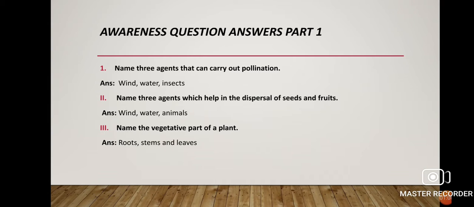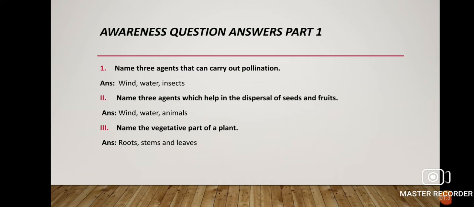Now next, number 2: name 3 agents which help in the dispersal of seeds and fruits. Dispersal of seeds and fruits, what does it mean? It means scattering of seeds and fruits to avoid the overcrowding of seeds at a particular place. If there is overcrowding of seeds at a particular place, there will be a huge competition between the plants for sunlight and for nutritional supplement from the soil.